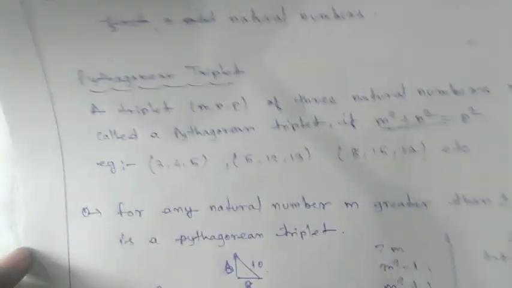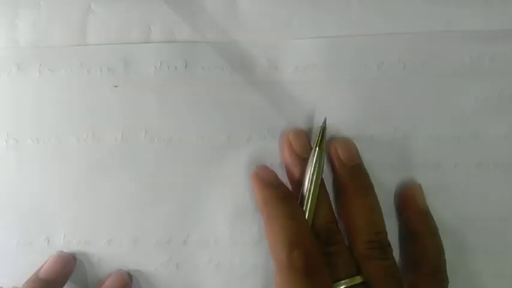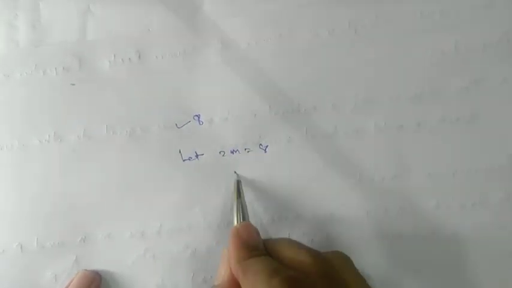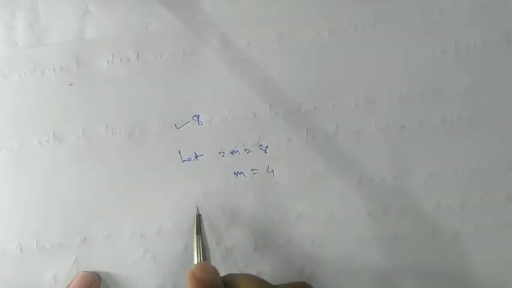Okay, let's take another example and we'll try to understand it more clearly. So we are taking 8 as one number. Now I'll ask you, one member of the Pythagorean triplet is 8. Find the Pythagorean triplet. So let us assume 2m equals 8, the first number we are taking. That means m equals 4.